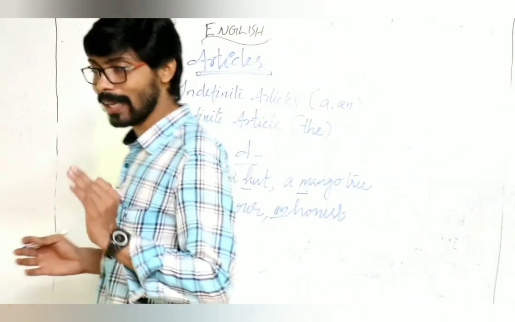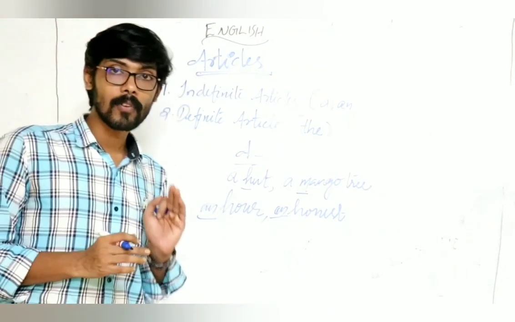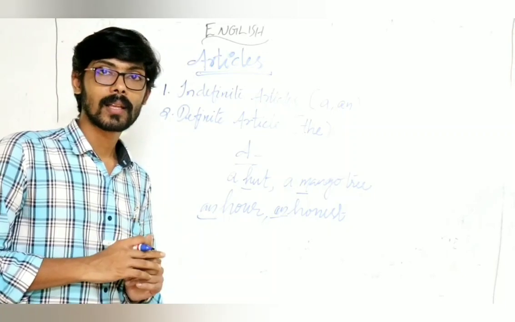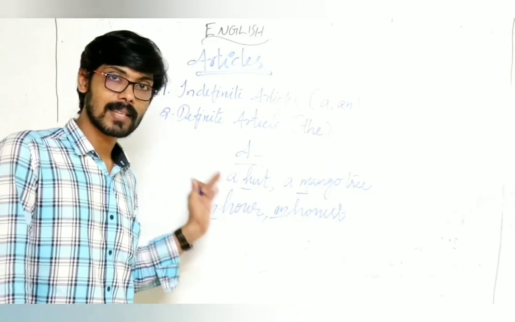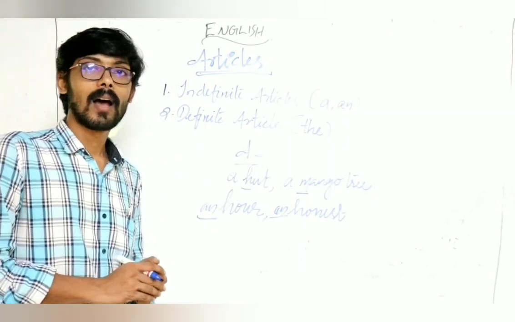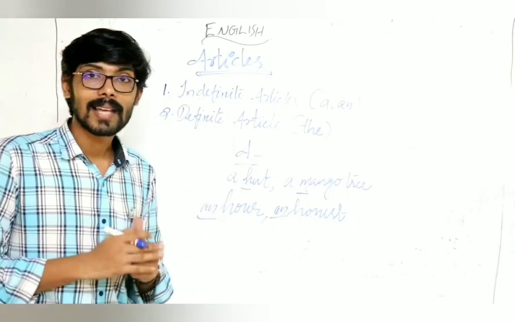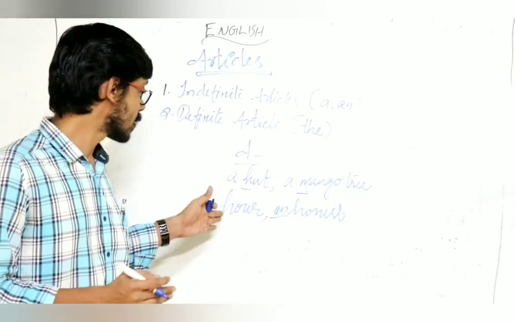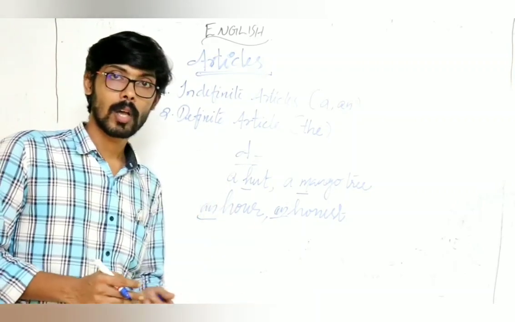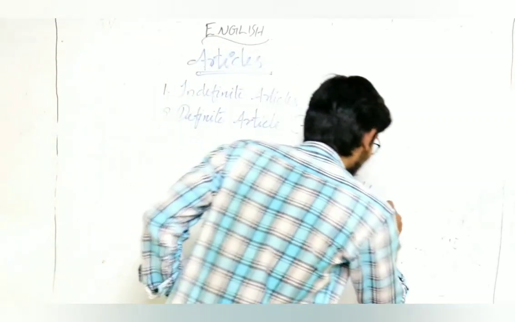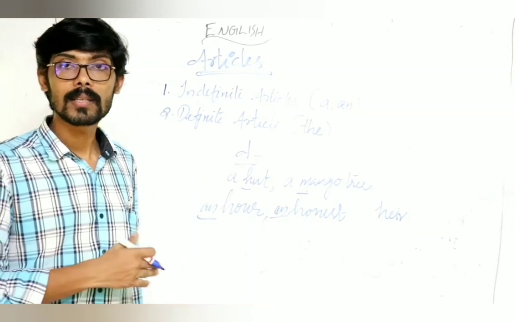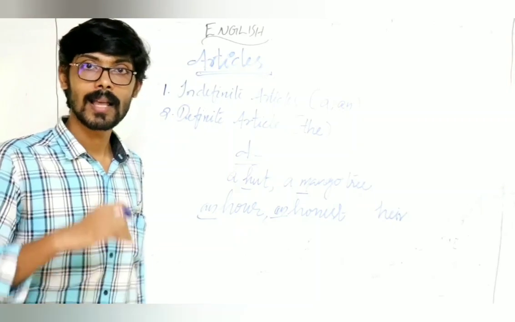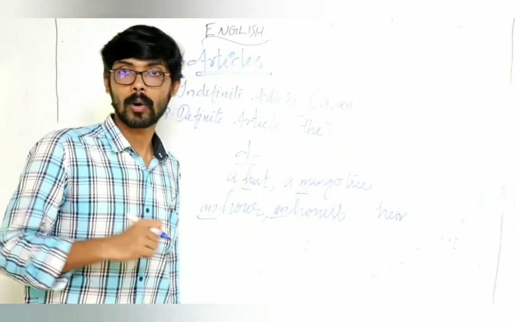So, normally article a is used before a consonant sound, and be careful, there are some words that start with a consonant letter but are pronounced as vowels. Examples: hour, honest, honorable. Then heir, H-E-I-R, H is silent, heiress, heirloom. In all these cases we use an: an heir, an heiress, an heirloom, an honorable, an honest.